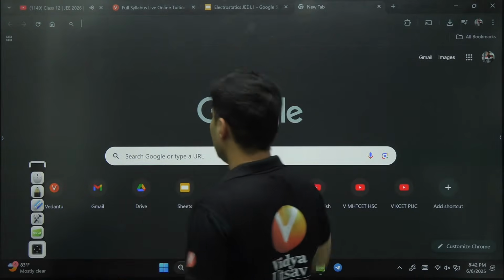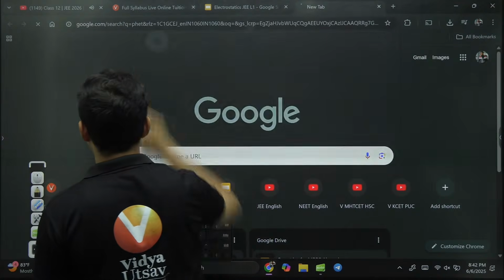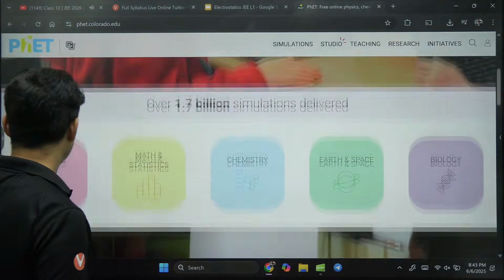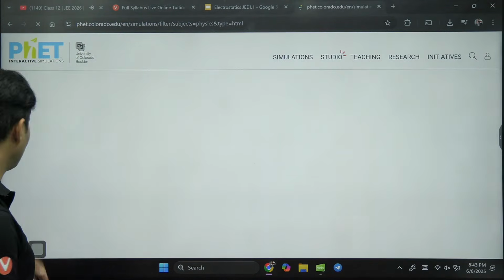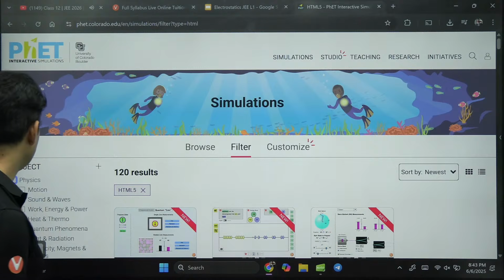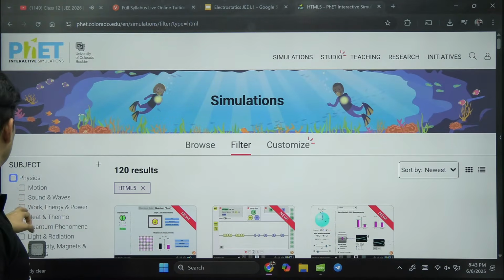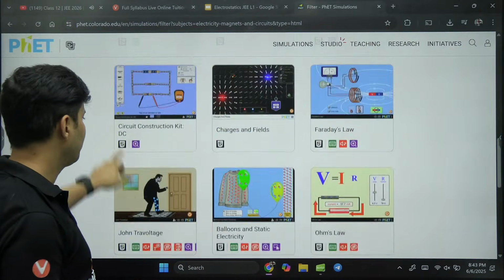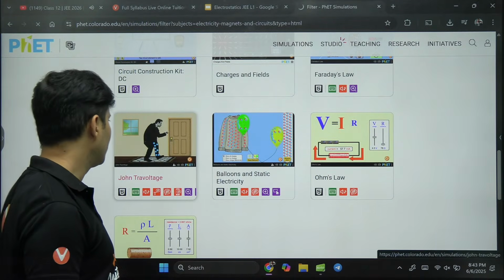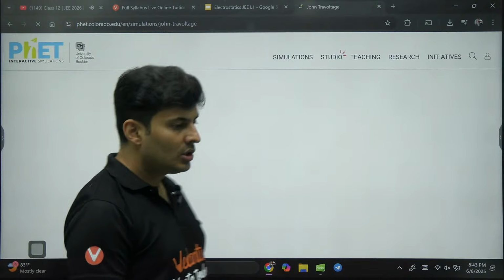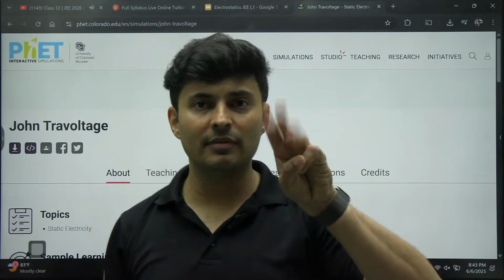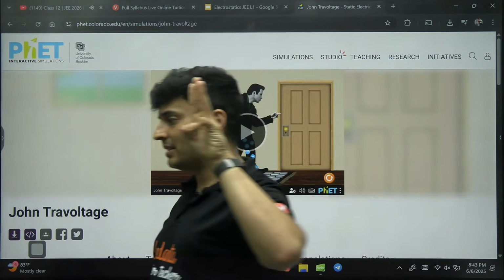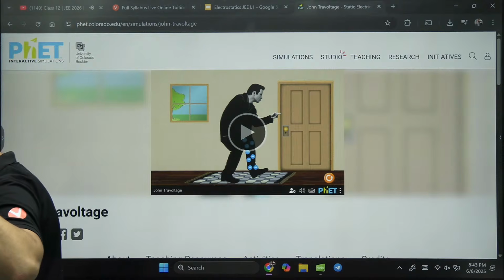So for that, let's open up PhET and go to one of the best simulations out there for physics, chemistry, maths, everything, guys. It's a very nice tool. So let's go to electricity and charges, and let's go to this one out here. There are three ways in which you can charge something.